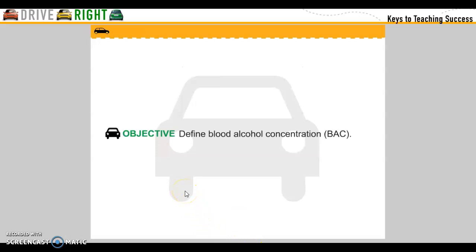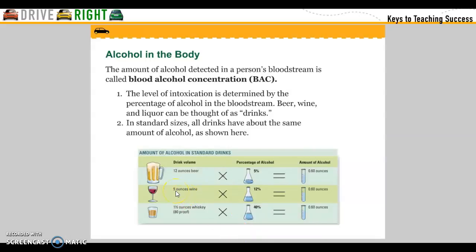Objective: define blood alcohol concentration. Alcohol in the blood. The amount of alcohol detected in a person's bloodstream is called blood alcohol concentration. The level of intoxication is determined by the percent of alcohol in the bloodstream. Beer, wine, and liquor can be thought of as a drink. In a standard size, all drinks have the same amount of alcohol, as shown.